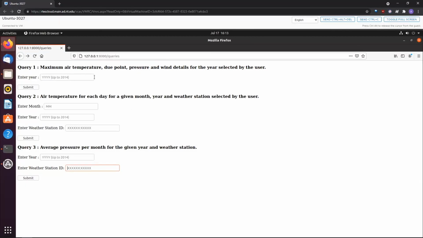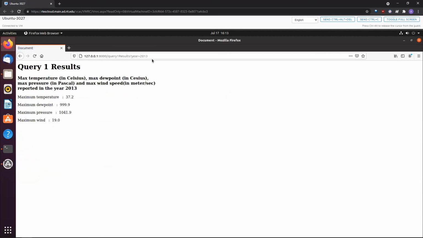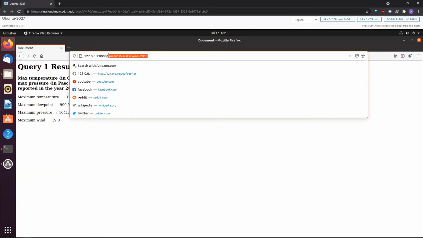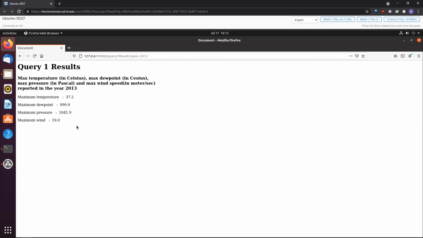So this is the homepage of our application, wherein we are showcasing all our queries. We are taking the inputs from the user, and the user can hit the submit button once the input has been given. So our first query is maximum air temperature, dew point, pressure, and wind details for the year selected by the user. So I'll just input a year. When I hit the submit button, it calls the query one results endpoint with the parameter year equals 2013. And Cassandra has basically returned these results, which we are showcasing here.